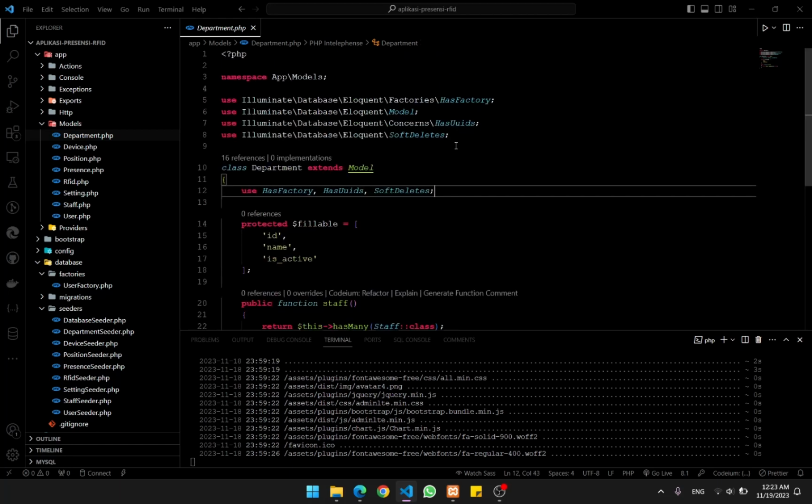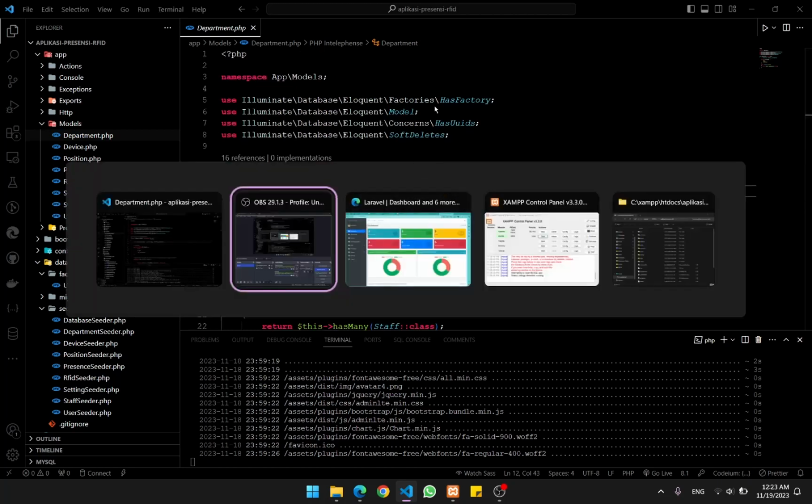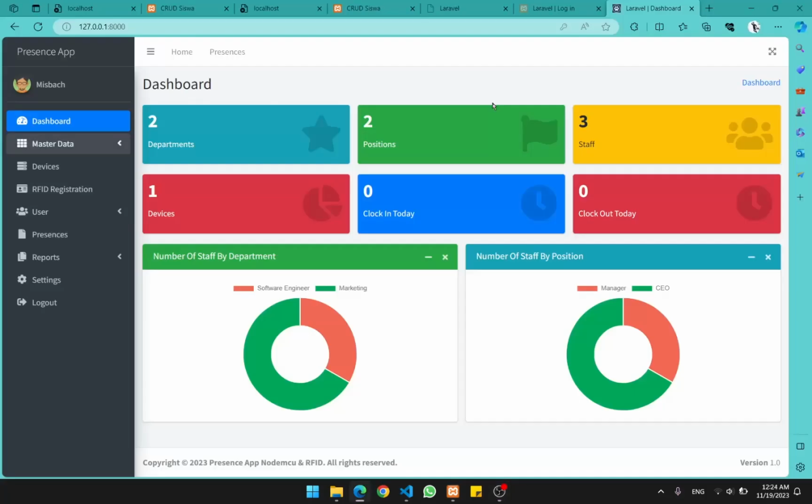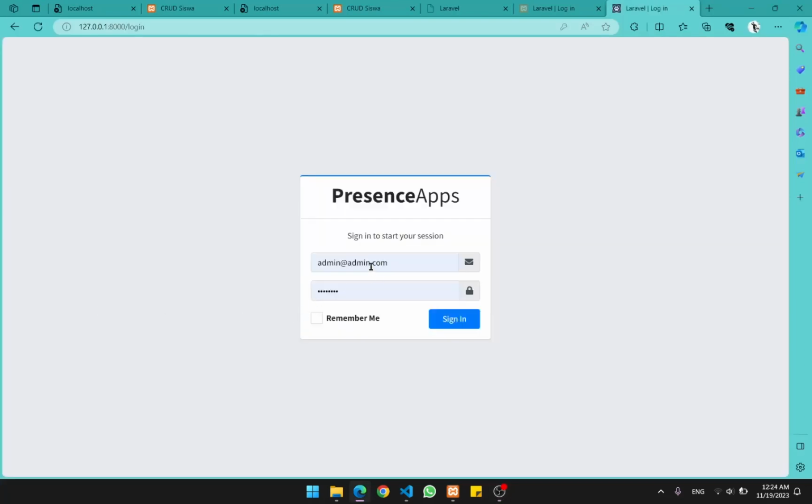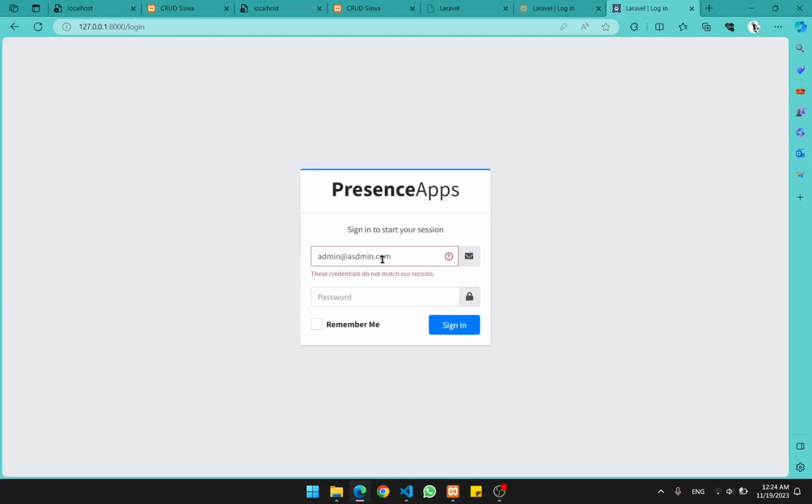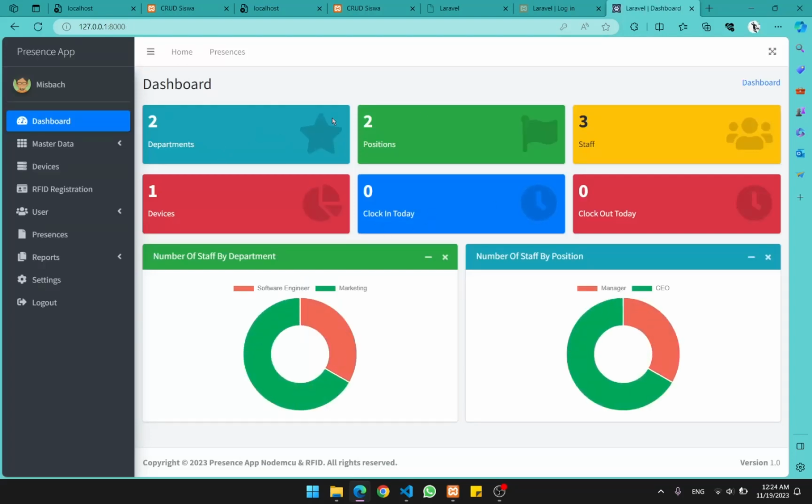So, okay, this is the web. Basically, we can, okay, I should log in first. This is the login page. Okay, we are logged in. We can see the dashboard, the department, how many departments are there. Yeah, this is just a demo.